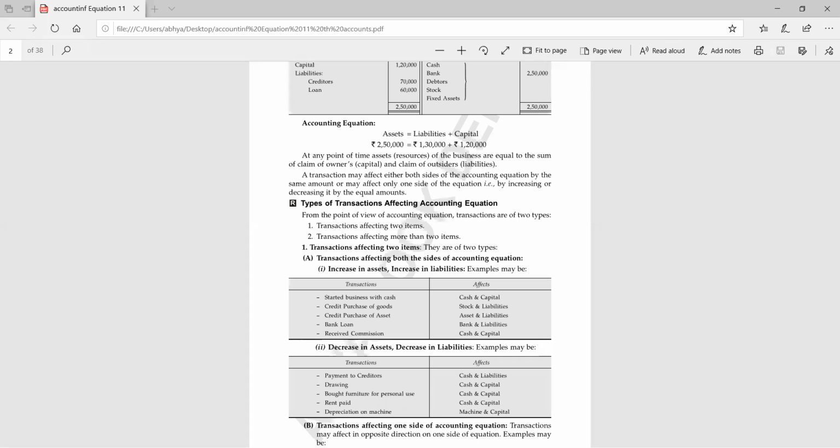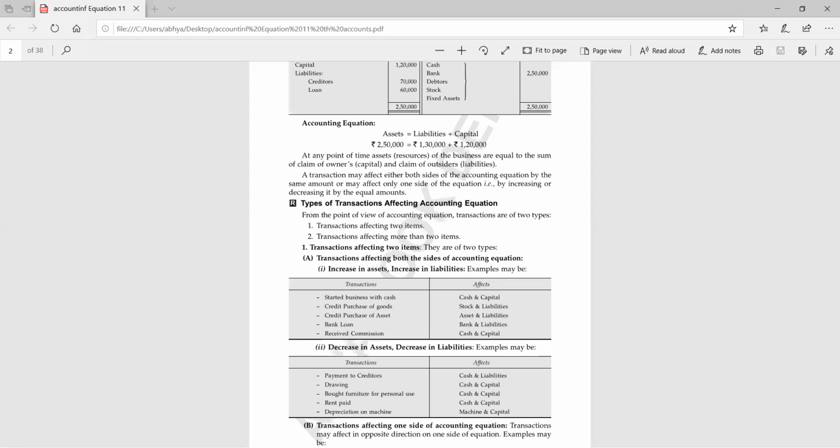Capital. Yes, very good. Capital is going to increase because you have introduced more capital. And you have brought money into the business now. So in which form has the money come into the business? Cash. Very good. So the two accounts here are cash and capital.